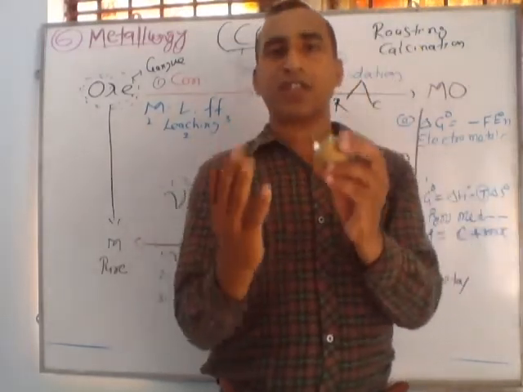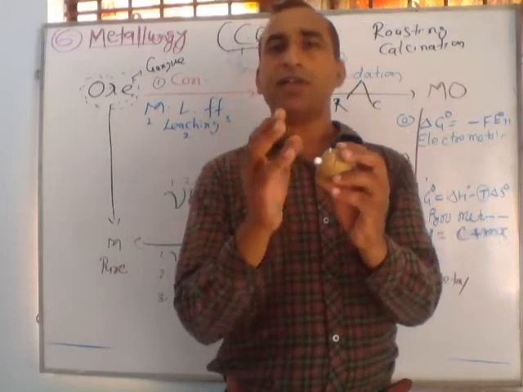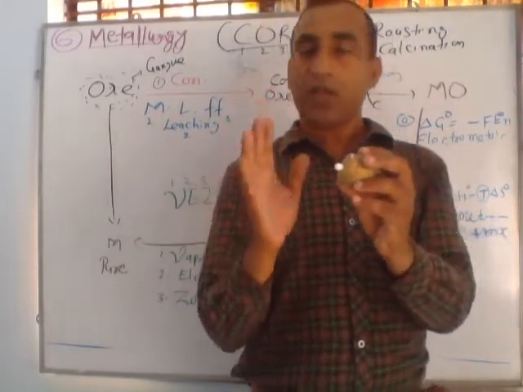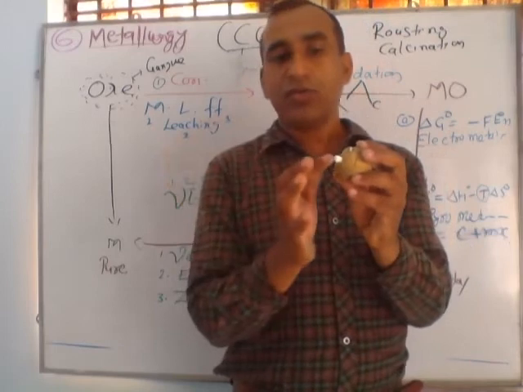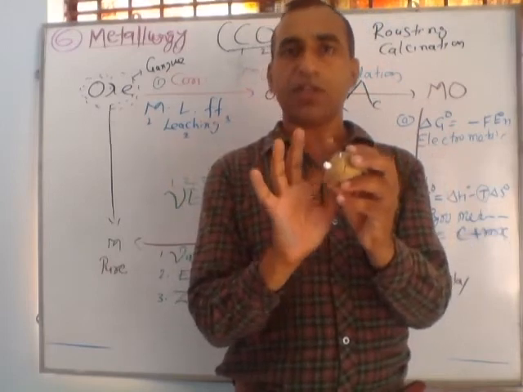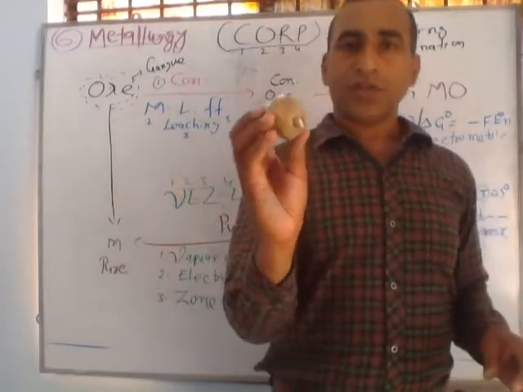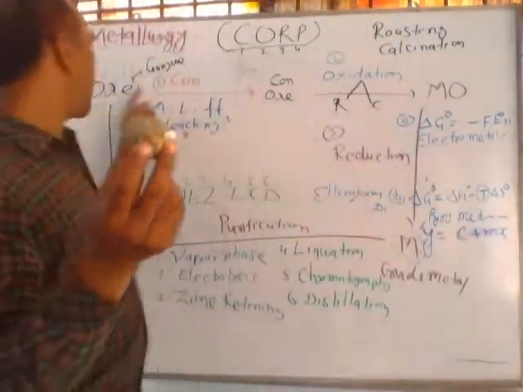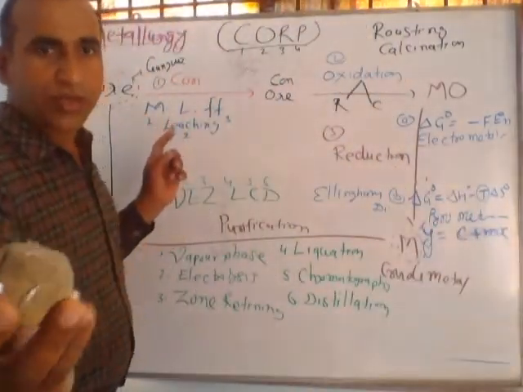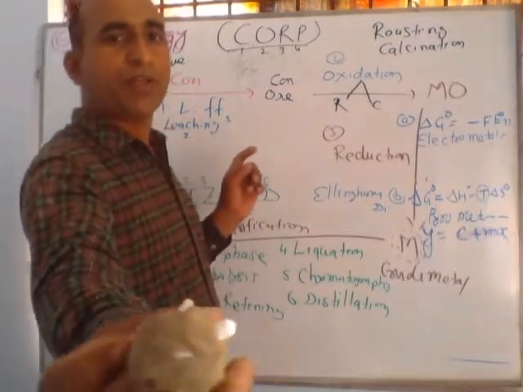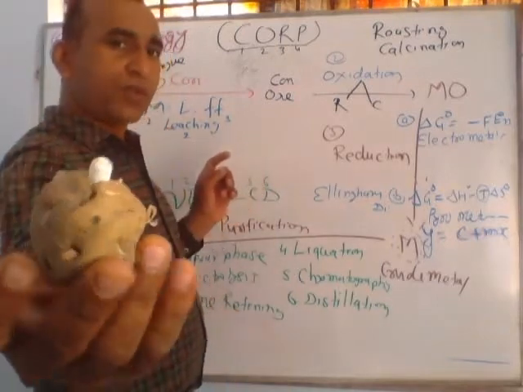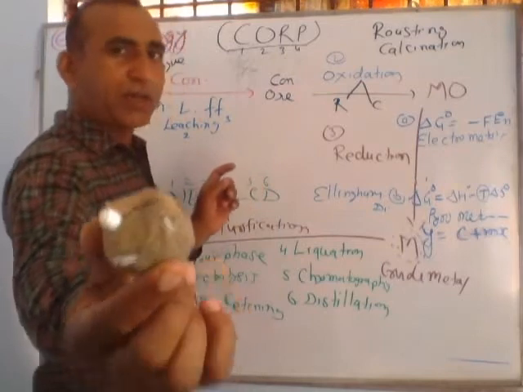If we are unable to remove the metal from this mineral, this is called only mineral, not ore. So this is ore in the first condition, having impurities. You can see these are different types of impurities in this mineral, otherwise ore.